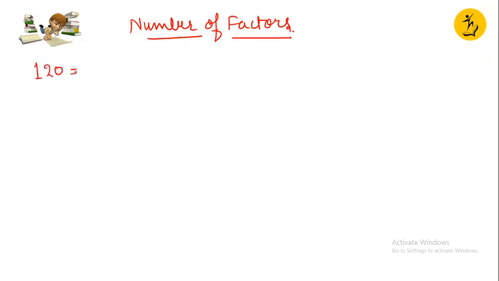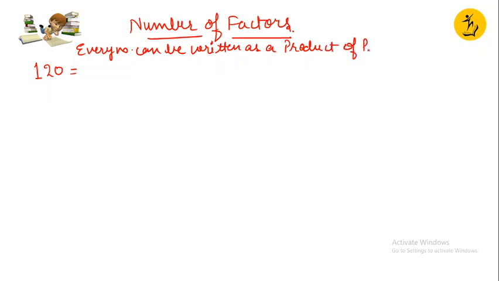Okay, and I know that every number can be written as a product of prime numbers.